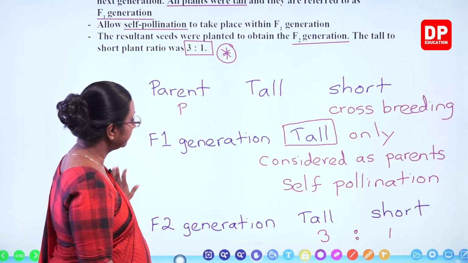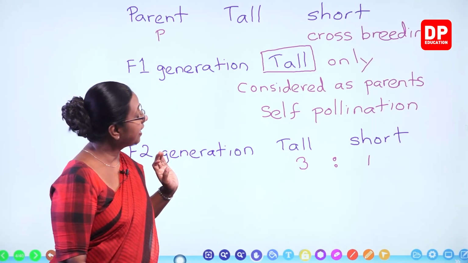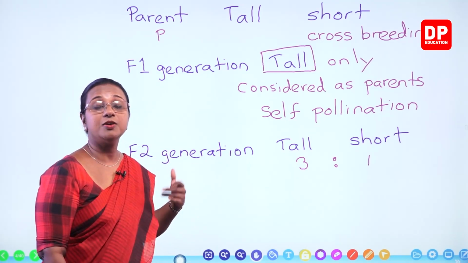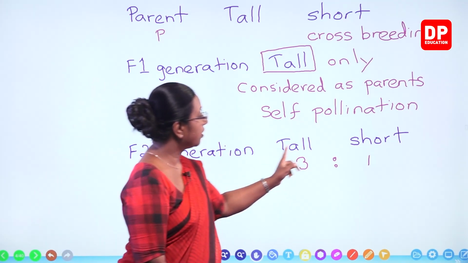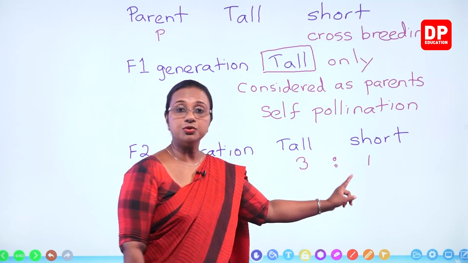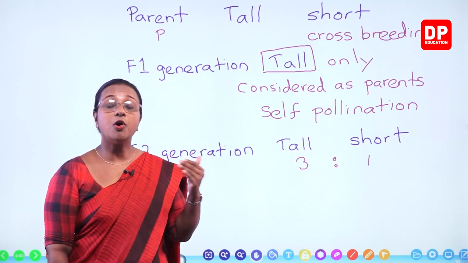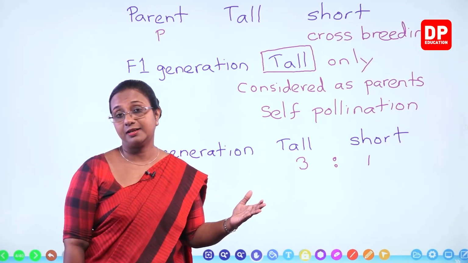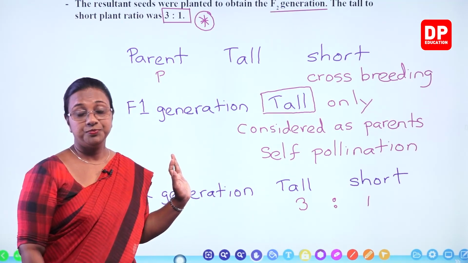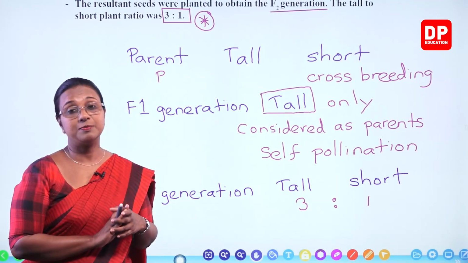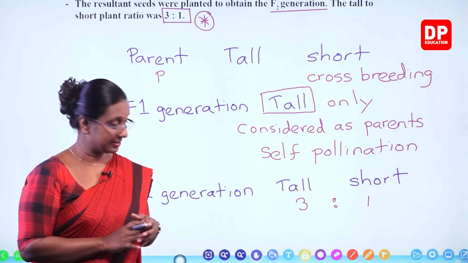Then after that, he allowed them for self-pollination and got the seeds, planted them, got the F2 generation and got the ratio as 3:1. Similarly, he carried out the experiment for all 7 contrasting characteristics. That was Mendel's experiment. I'm sure you all can understand that procedure clearly now. So now we will move on to the next slide.